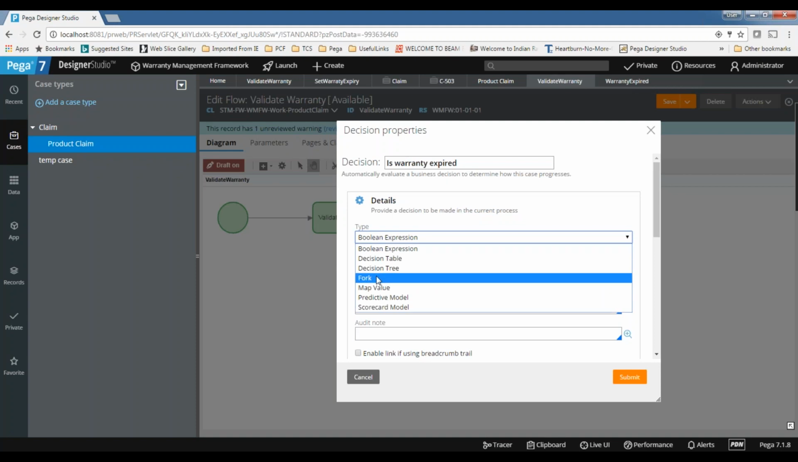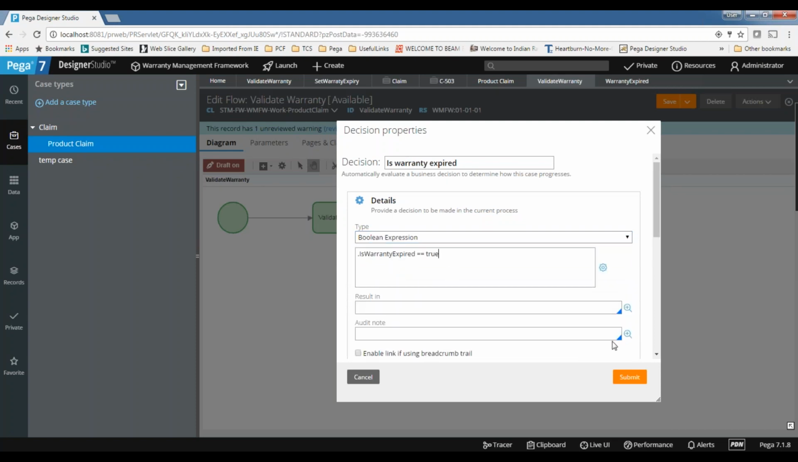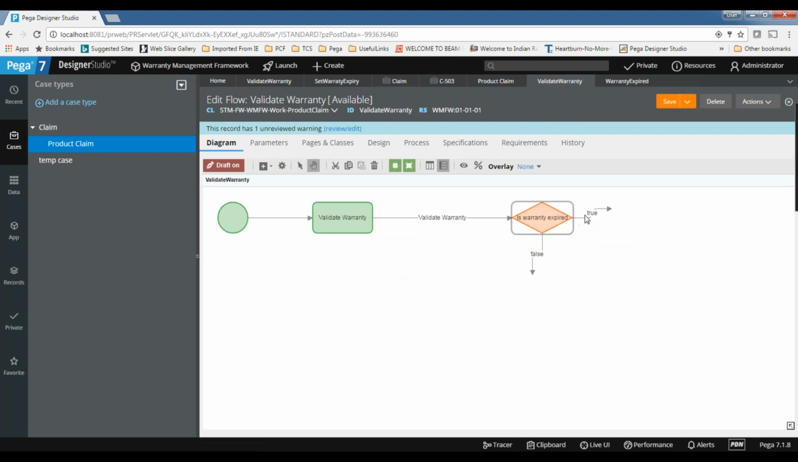Let me go back to fork and let me go back to Boolean expression. Now it will come because we don't have connectors already. Now it will come true or false automatically. Yeah, got it. And one more question, Subhash.